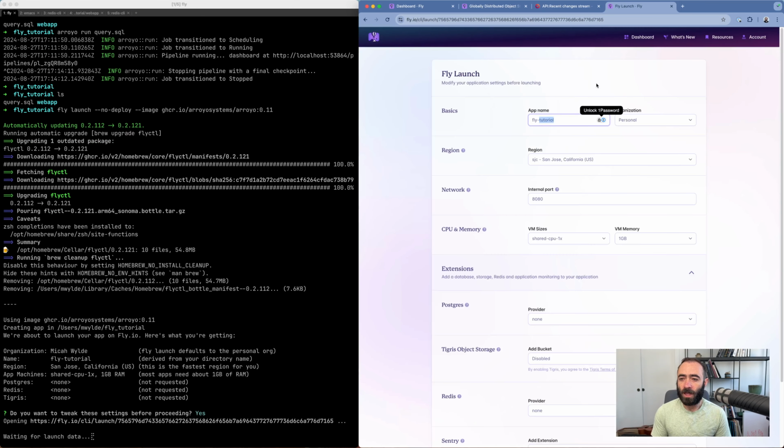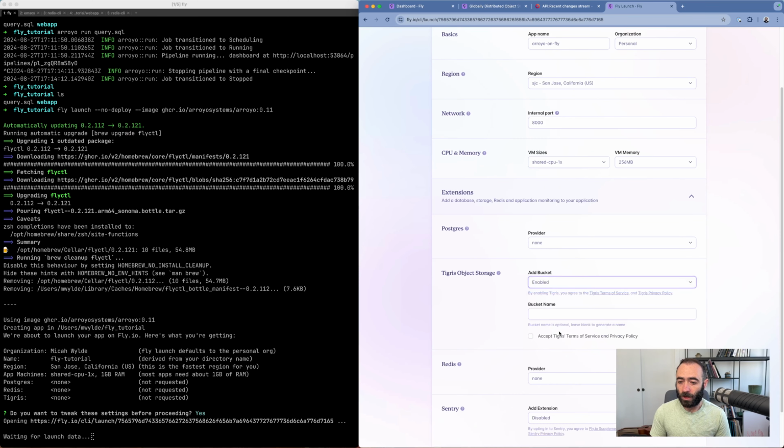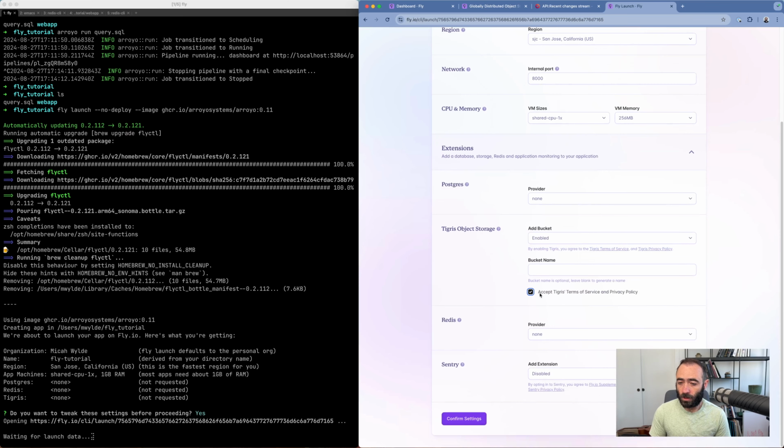So we can give it a name. This name has to be unique, so for yourself, you can choose a different name. We'll call it Arroyo on Fly. We can deploy it in my local region, San Jose. We're on port 8000. We're going to use the smallest Fly machine that runs within the free tier. And then we're going to add both Tigris object storage, and Upstash Redis.